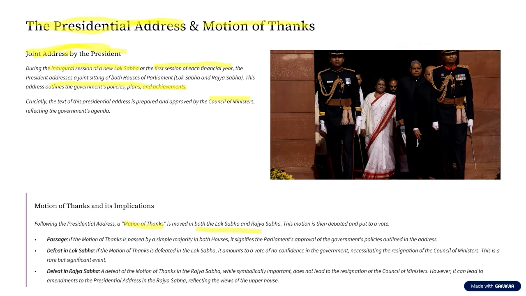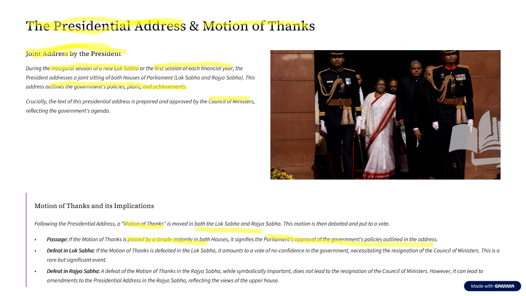When they vote on this presidential address, generally who will be in majority? Obviously, it is the ruling party. And more or less, this motion of thanks will be passed by a simple majority. If it is passed, it means the parliament is approving the government's policies outlined in this presidential address.